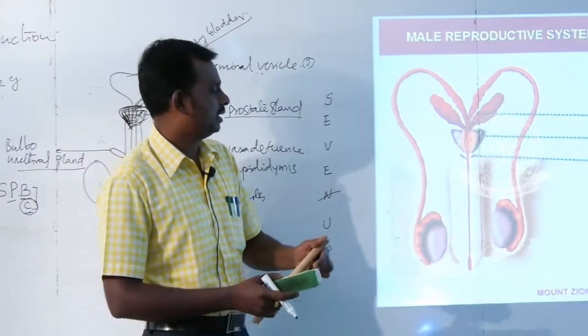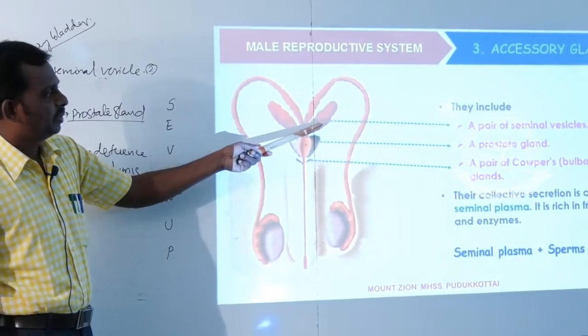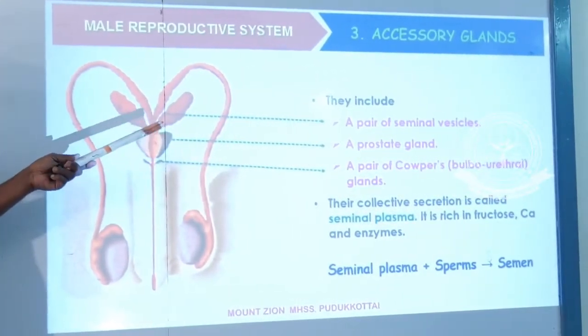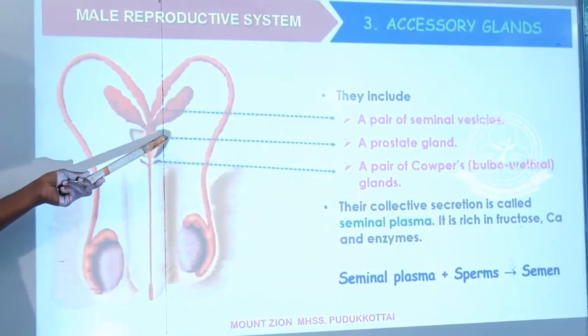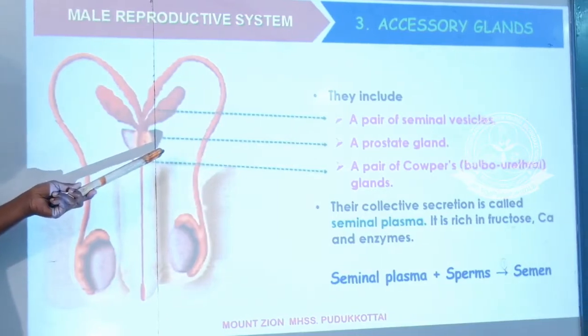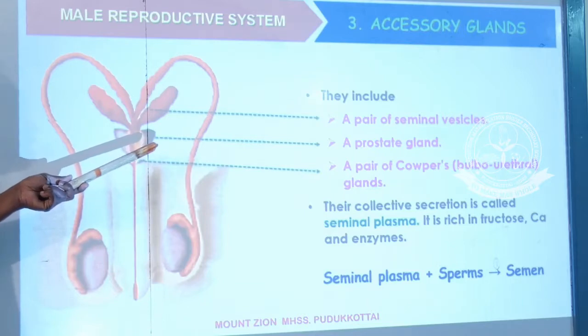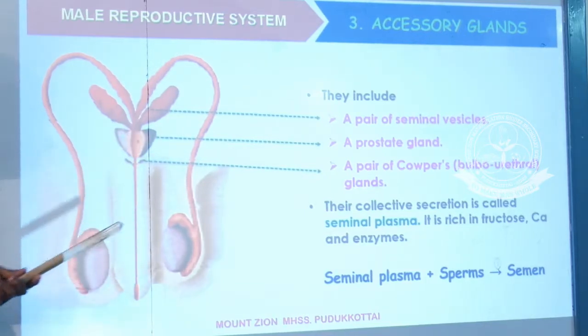Okay, this is part of various glands. This is a pair of seminal vesicles, and this is called the prostate gland. Some old age people also suffer difficulty in passing urine because of enlargement of the prostate gland. Some persons may be affected by this phenomenon, where enlargement of the prostate gland may block the urethral opening.